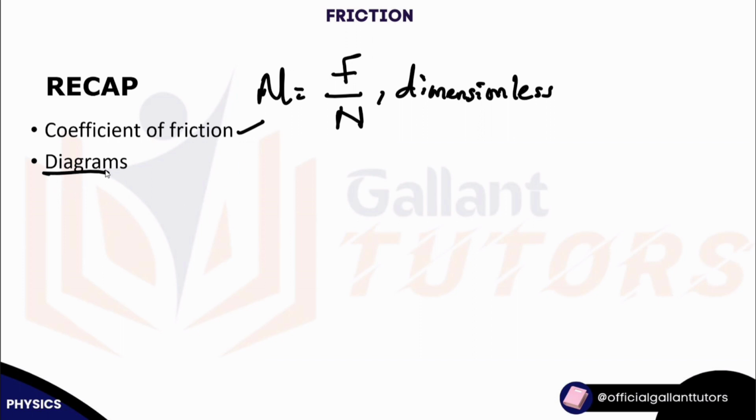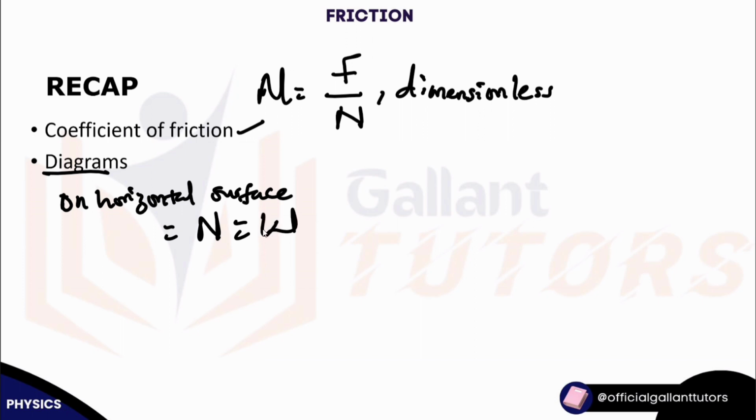So based on the diagrammatic representation of different scenarios: on a horizontal surface, we have our normal reaction equal to the weight. But going over to the inclined surface, it will be different.